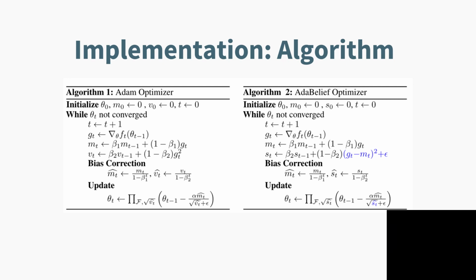Next, we do bias correction. This is a step which is similar to Adam. And finally, we update our parameters. Here in the update stage, instead of having VT hat in the denominator, we have this ST hat. Intuitively, we can consider 1 by square root of ST as the belief in the observation.